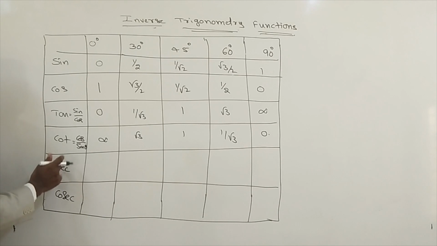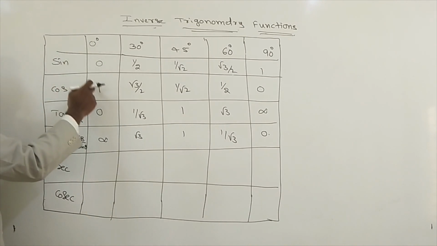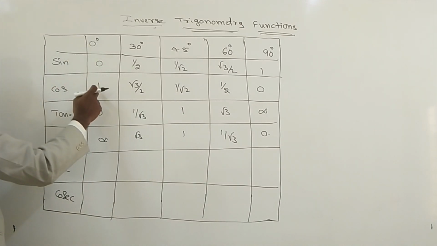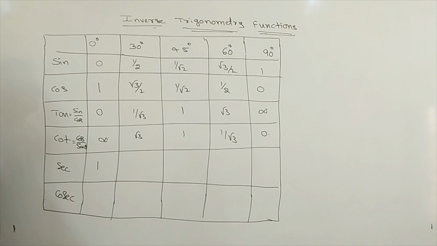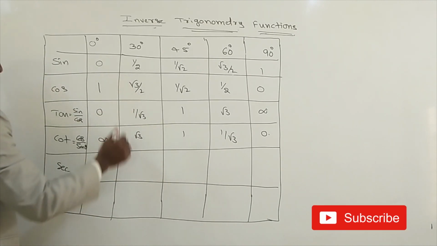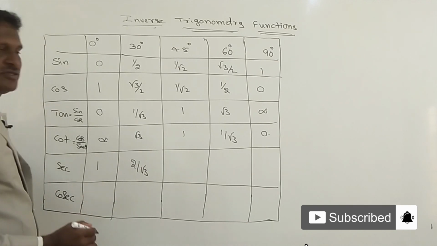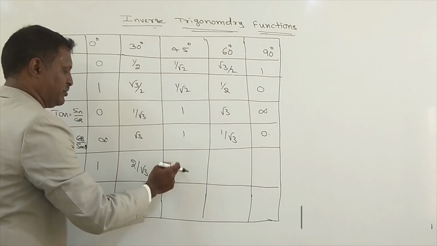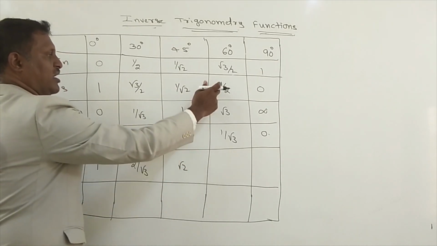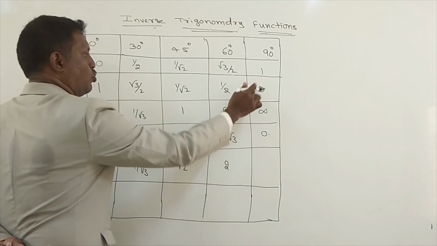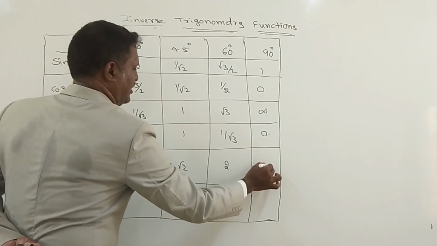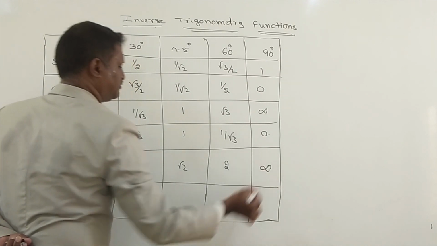Next, secant is reciprocal of cos theta. Cos theta and secant theta both are reciprocal. So cos 0 is 1, then secant 0 also 1 divided by 1 you will get 1. And 1 divided by root 3 by 2 we will get 2 divided by root 3 because both are reciprocals. And 1 by root 2 means we can write root 2. 1 divided by 1 by 2 becomes 2. 1 divided by 0 becomes infinity.